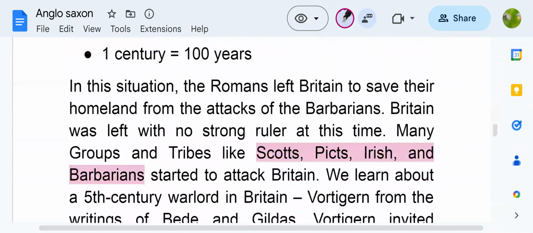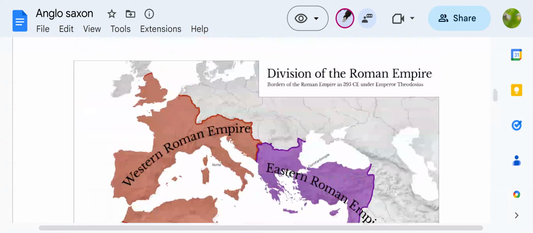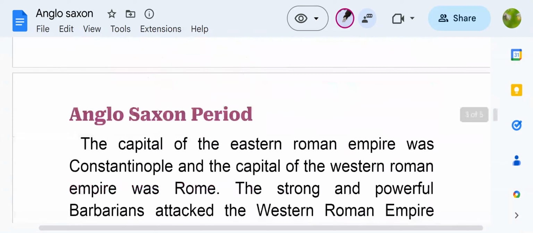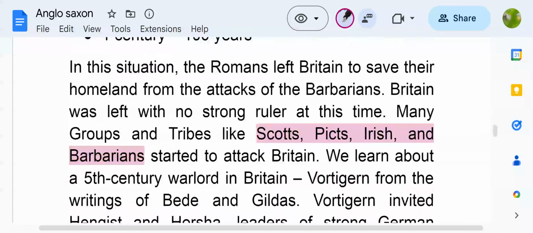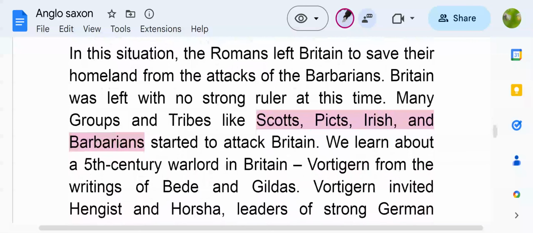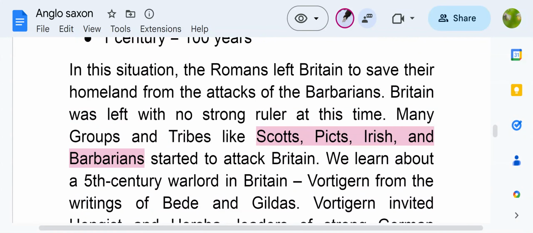So in this situation, the Romans left Britain to save their homeland from the attacks of the barbarians. As we can understand, their own homeland was in danger because powerful Germanic tribes were attacking it. That's why the Roman rulers who were ruling in Britain came to their own homeland to save it from the barbarians. So you can understand that at that time, the British Isles would be left with no strong ruler.